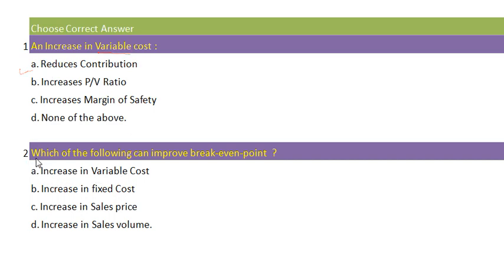Number 2: which of the following can improve break-even point? Option A, increase in variable cost; option B, increase in fixed cost; option C, increase in sales price; option D, increase in sales volume. The most suitable answer is option B, increase in fixed cost, because our formula for break-even point is fixed cost divided by PV ratio. So if the numerator fixed cost increases, our break-even point will improve.